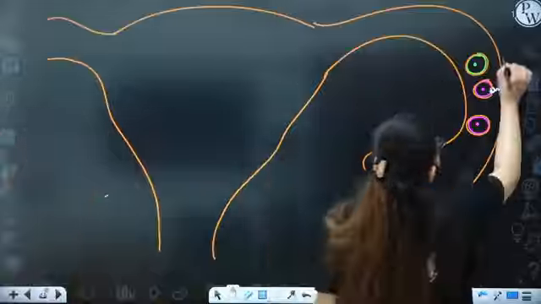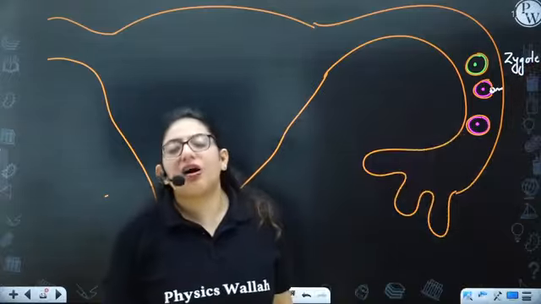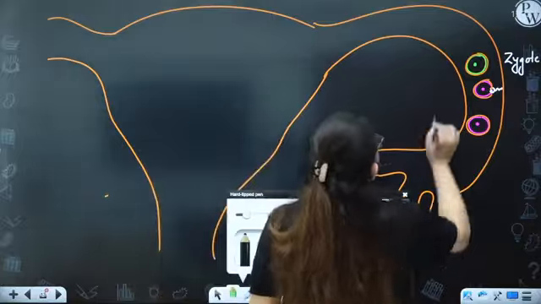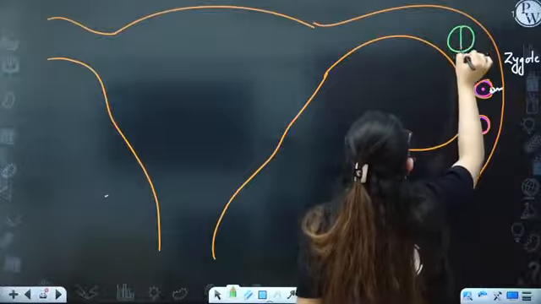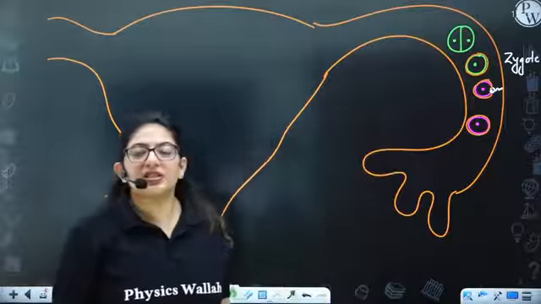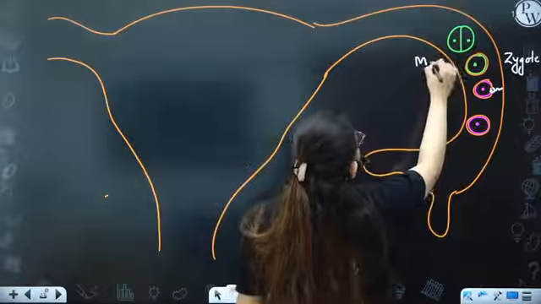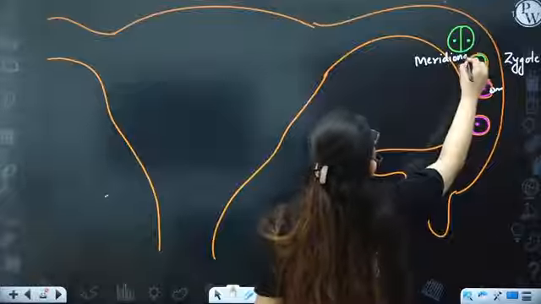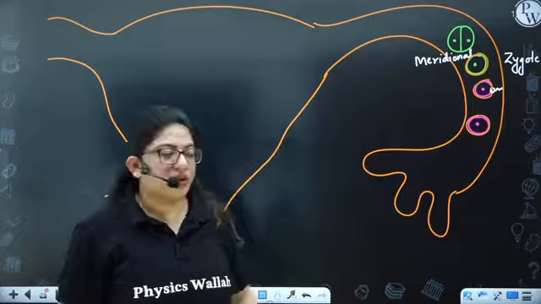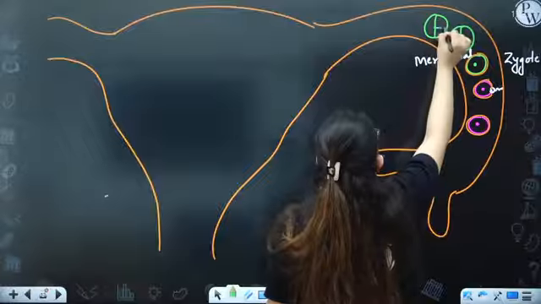So here the fertilization has taken place. This is the zygote. After 24 hours of fertilization, it will divide into two. It will show the first cleavage, and the two cell stage is formed. The first division is meridional, that is vertical, like this. The second division is equatorial, that is horizontal, like this.